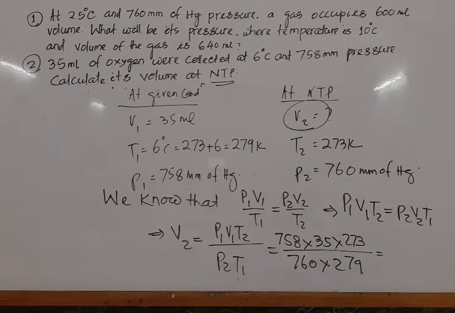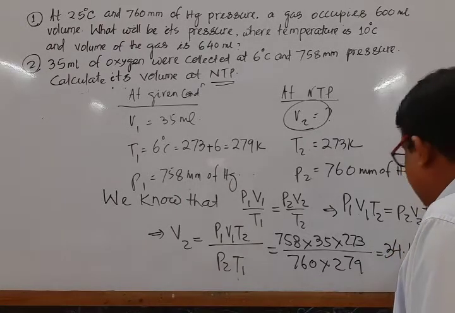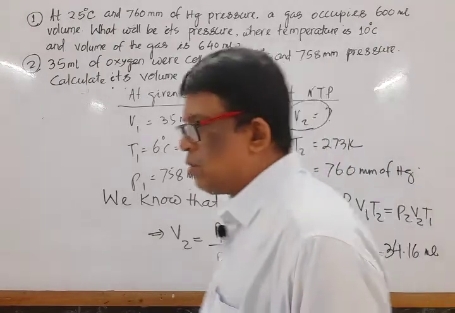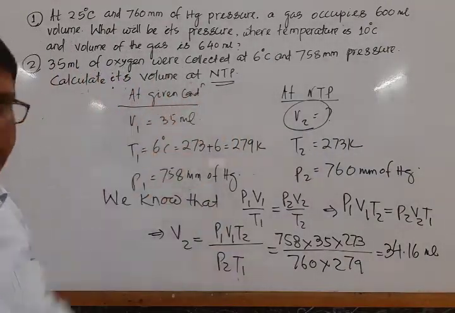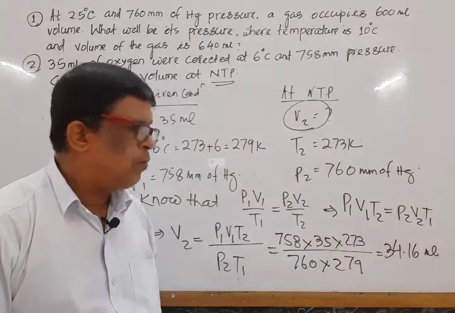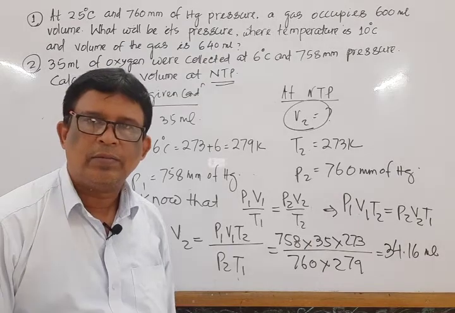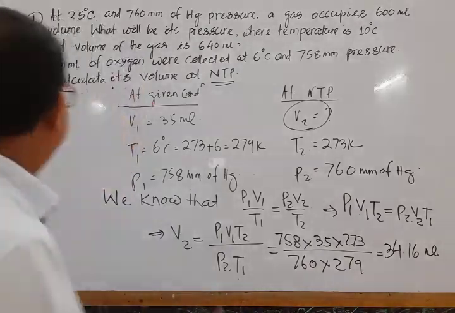Mark that. On solving, this value is nearly equal to 34.16 mL. Mark that. So the question is, calculate its volume at NTP. So the answer is, the volume at NTP is 34.16 mL. Okay, move to the next question.